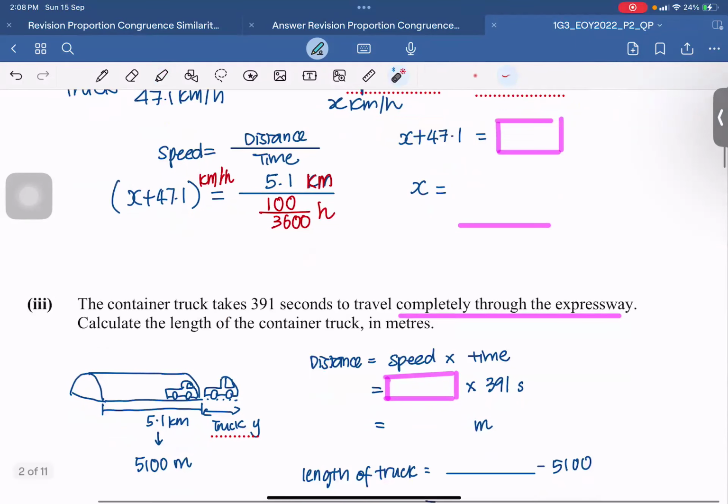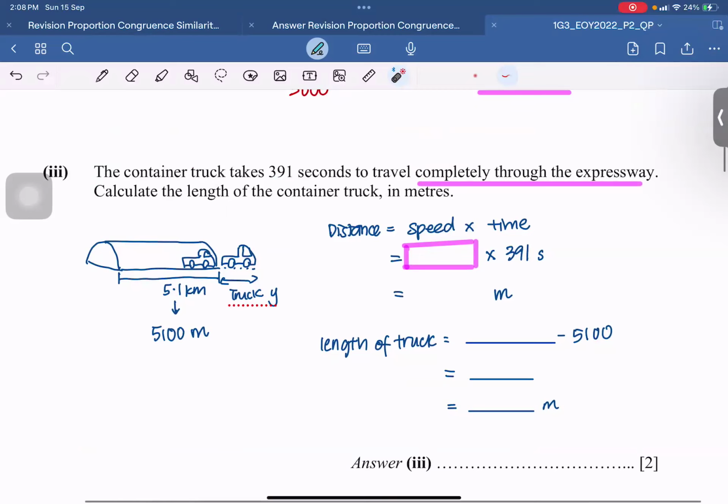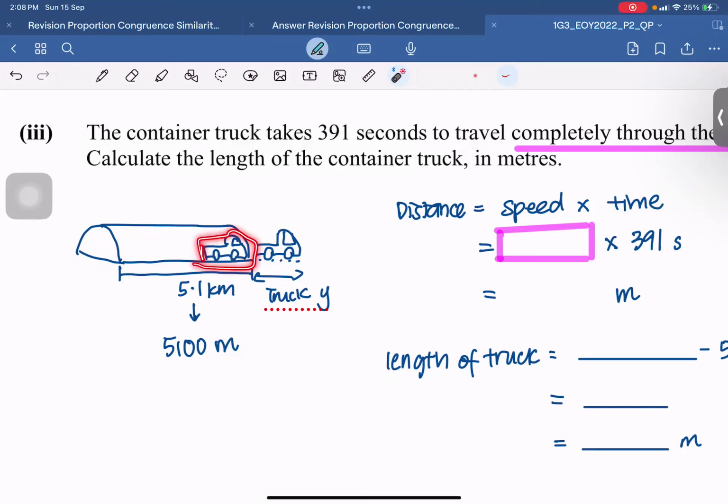Okay, question 1. This question over here is actually a little bit tricky because you have to understand the concept that if the car is traveling, okay, I drew a truck, but yeah, if the truck is traveling, when it first started it is at this position, then it moves 5.1 kilometers, right? And when it reaches the 5.1 kilometers, the body of the truck is still inside my tunnel, the expressway.